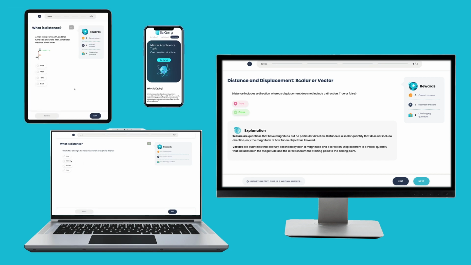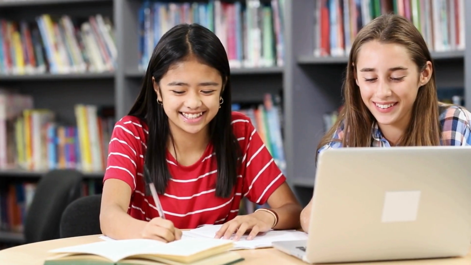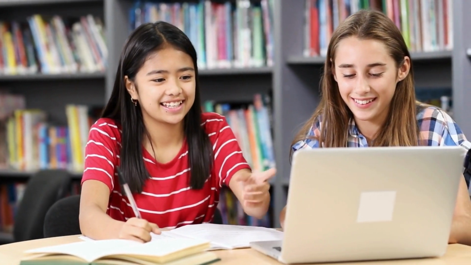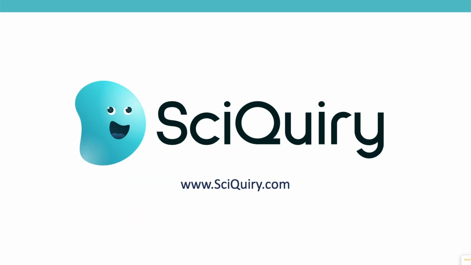SciQuiry is available on all devices, platforms, and screen sizes without the need for specialized software. SciQuiry can be presented as a supplemental tool to be used in classrooms or remotely for informal learning. SciQuiry isn't just a platform, it's a promise for a future where every student can excel.